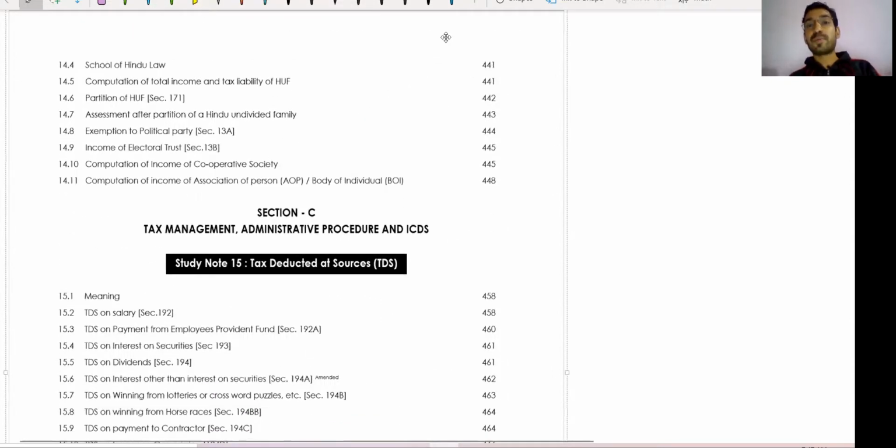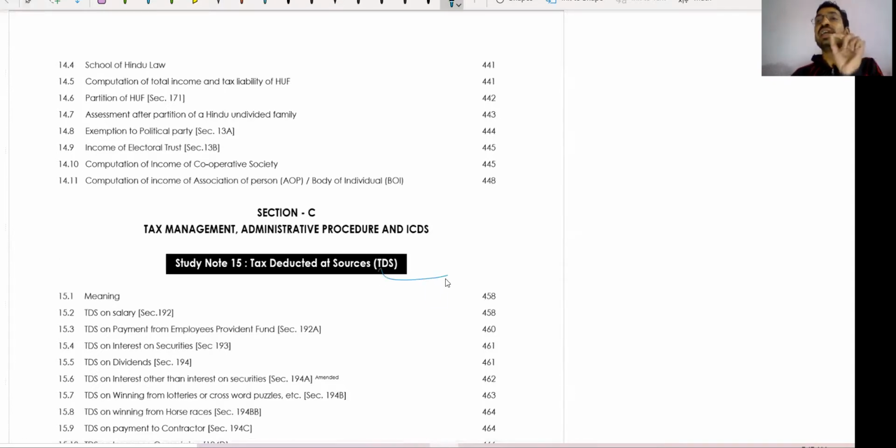Guys, this is an important chapter. This is very easy, but always comes in the exam. TDS and deduction are the most important for the CMA direct taxation exam. So guys, deduction, TDS, income from other sources, income from house property, residential status. These are very simple chapters, and you will easily score exemption in CMA Inter direct taxation.